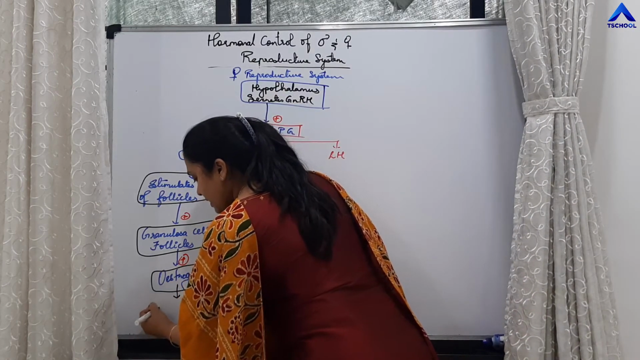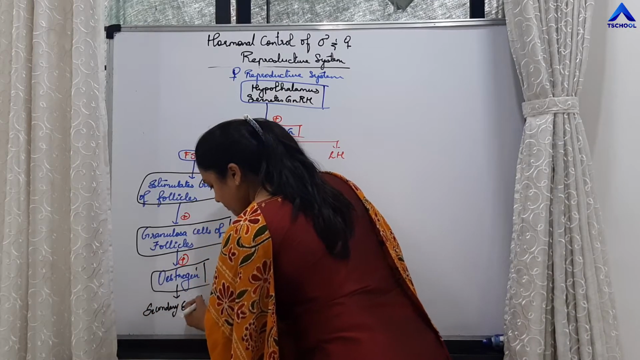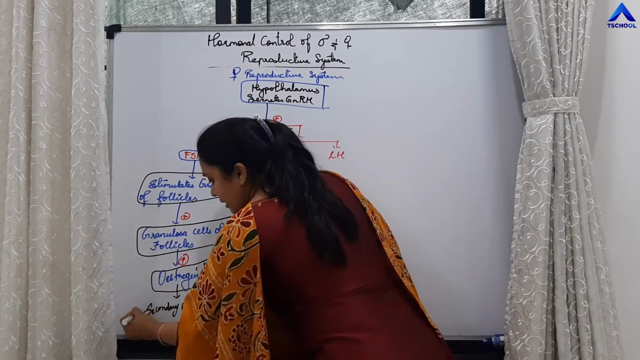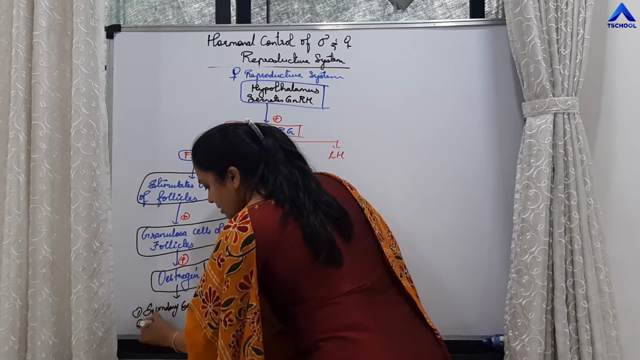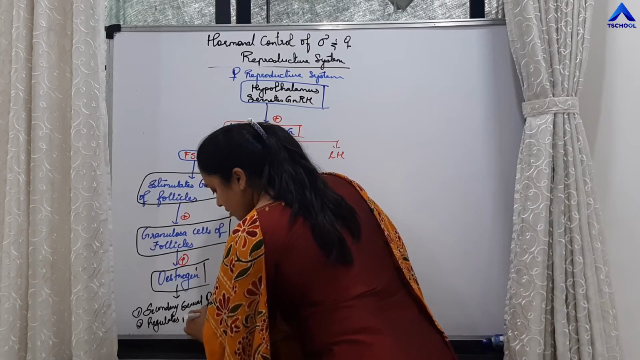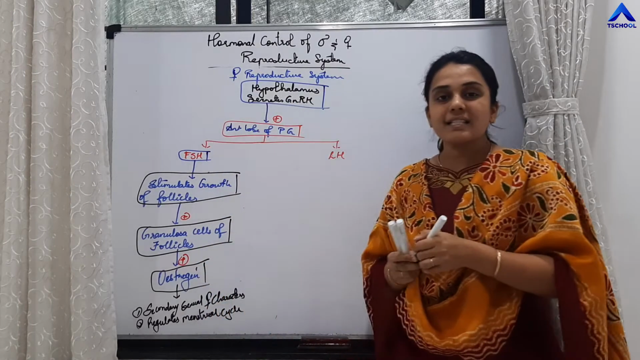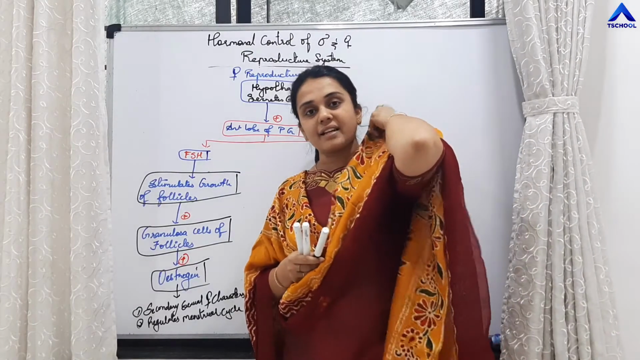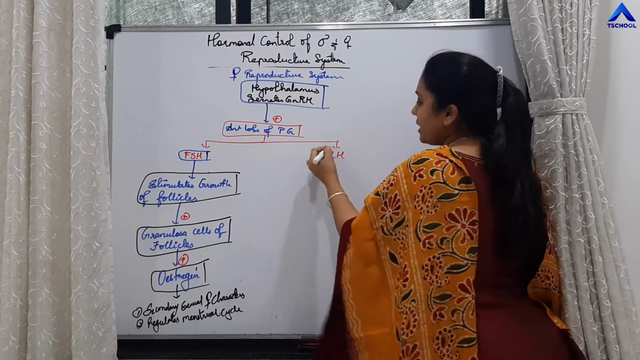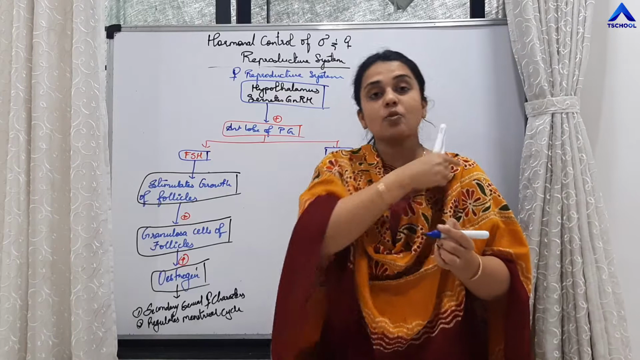It stimulates development of secondary sexual female characters, and it regulates menstrual cycle. So secondary sexual female characters and regulation of menstrual cycle. LH hormone, right? What happens with LH hormone? LH hormone is going to stimulate.